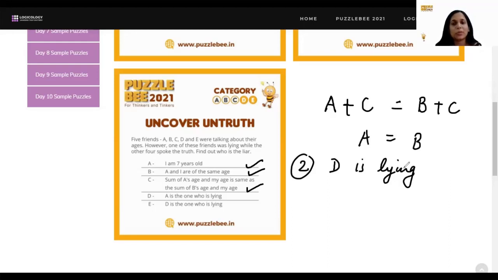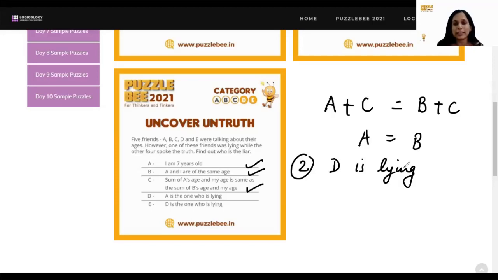Okay, so we know already that A has spoken the truth. So if someone is saying that A is the liar, then that person himself or herself is the liar. Okay, this can be a little confusing. Let's just focus one more time. We already know A is speaking the truth. A is not a liar.